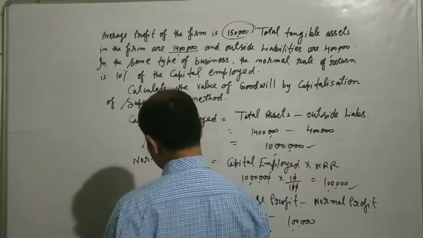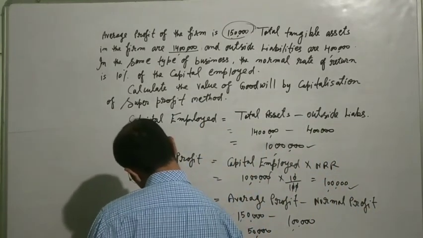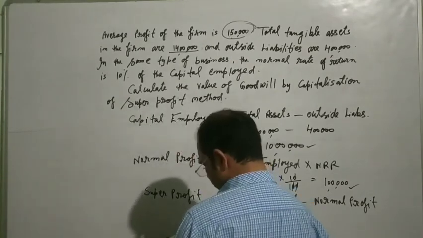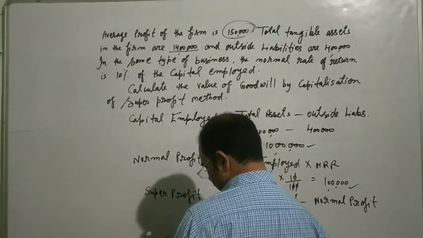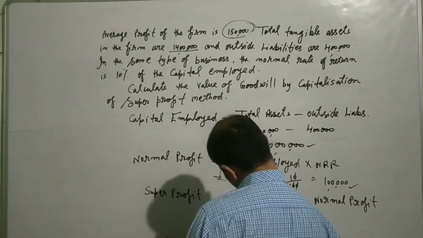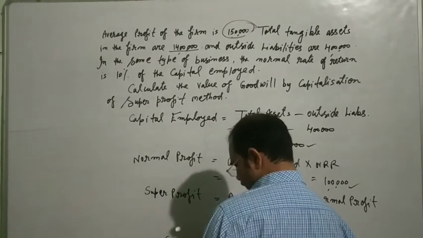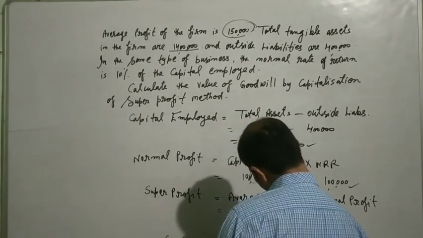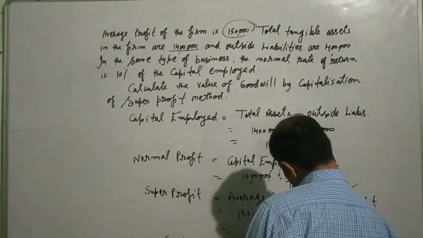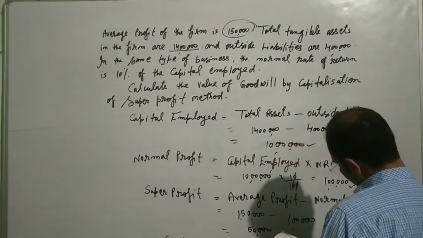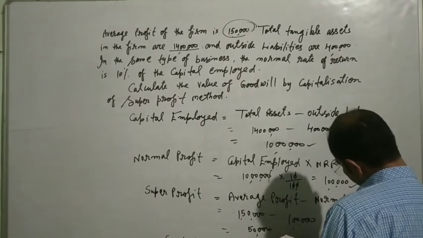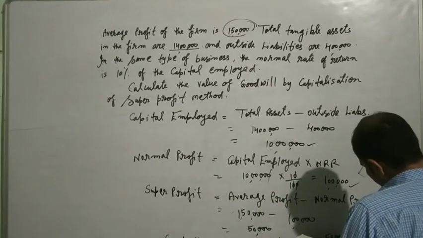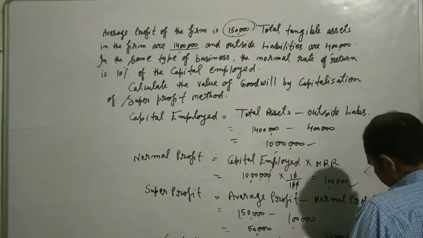After calculating the super profit we find the goodwill. Goodwill is equal to super profit upon normal rate of return into 100 in the capitalization method. 50,000 into 100 upon 10, and the amount of goodwill will come to 5 lakh.